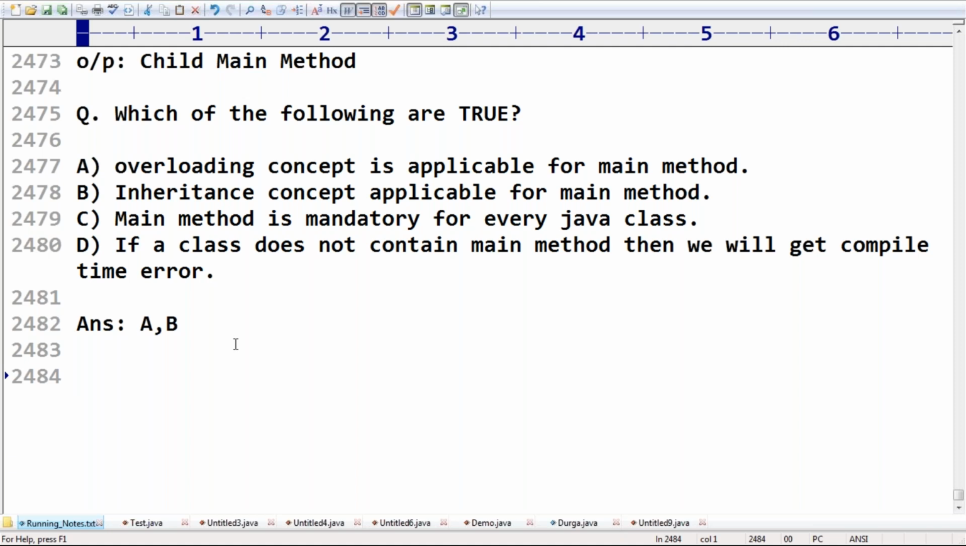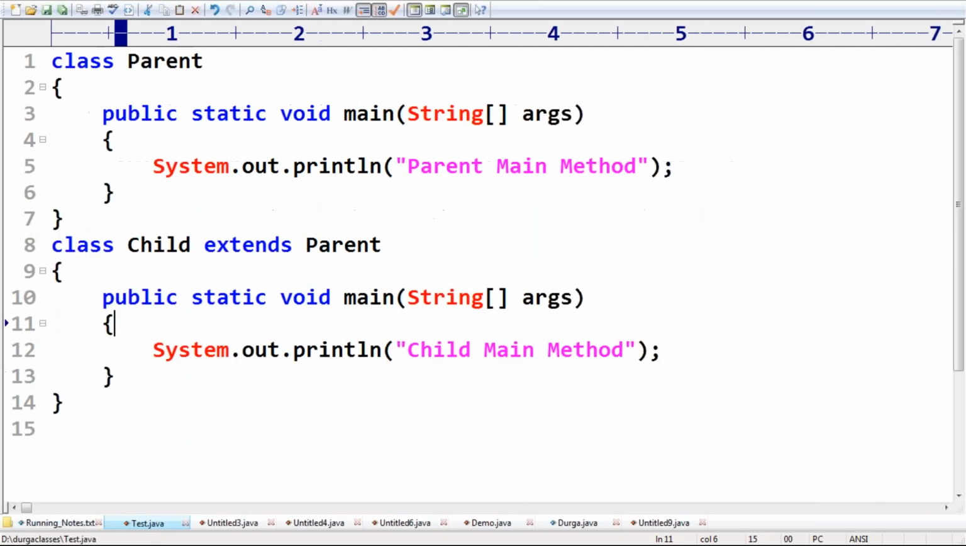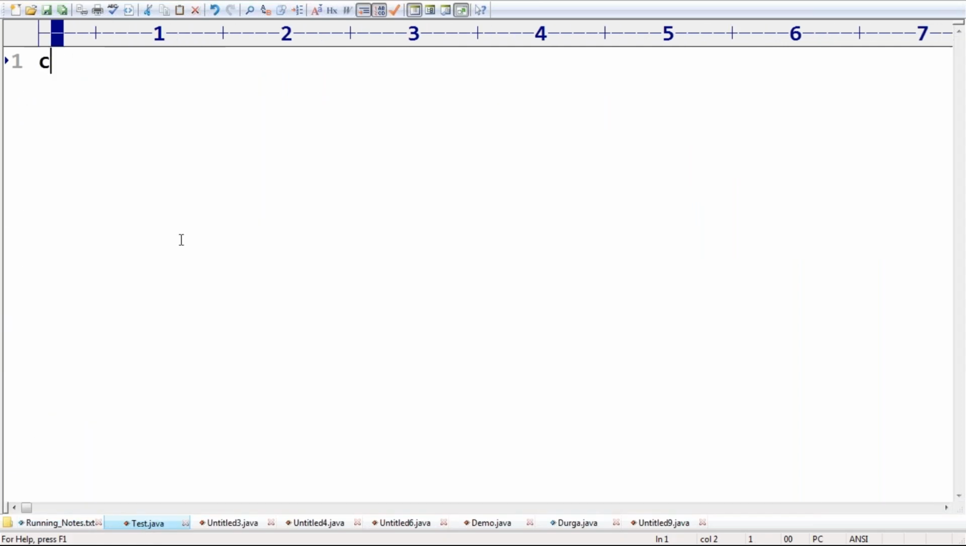Okay. Next, there is one small important conclusion for you people. In the 1.7 version, some small enhancements came related to the main method. Until the 1.6 version, if we try to execute a class which doesn't contain a main method, immediately at runtime we will get an exception.